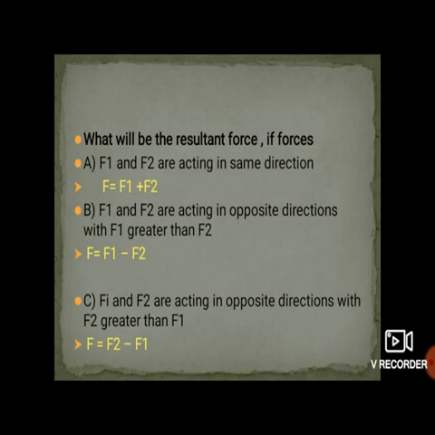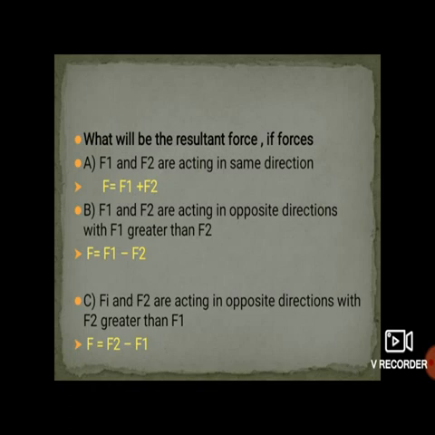Next one is F1 and F2 are acting in opposite direction with F2 greater than F1. See students, in this statement F1 and F2 both are acting in the opposite direction, but in this case F2 is greater, that is, the force applied by the second person is greater than the force applied by the first person.